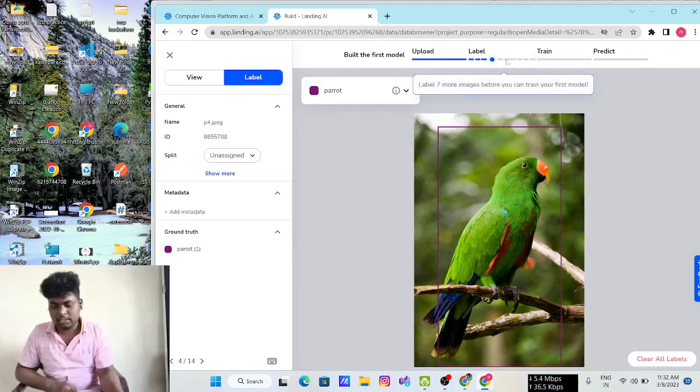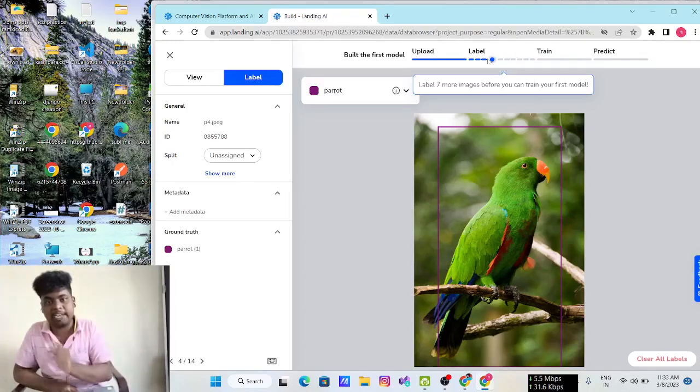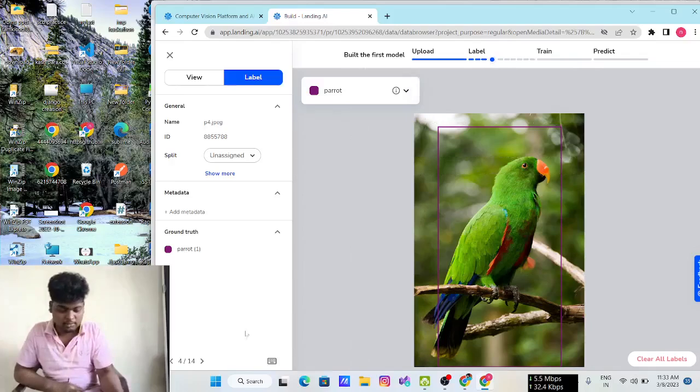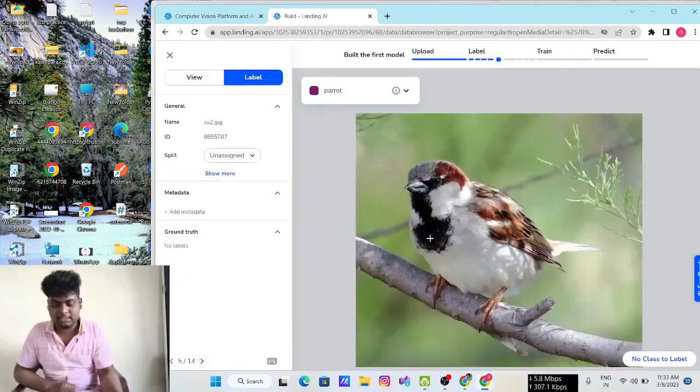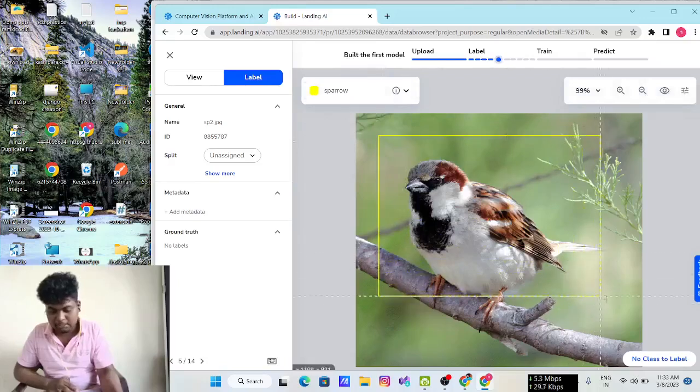Before I train my model on these images, it shows me: label 7 more images before you can train your first model. I want to label approximately 9 images, then only it allows me to train the model. So I have to do it with patience. Okay, this again is a sparrow, right? So I go to the sparrow class and draw a rectangle over that sparrow, where the sparrow lies.